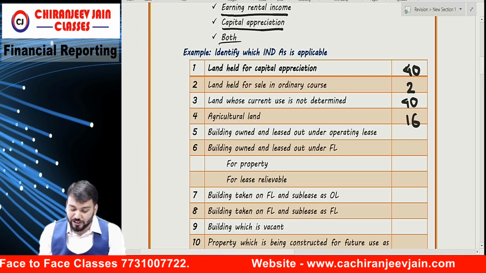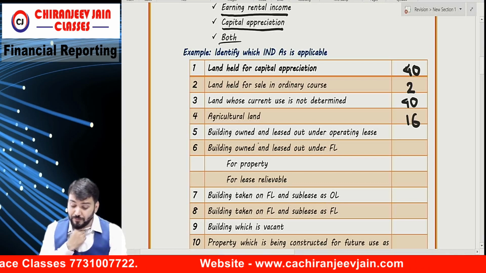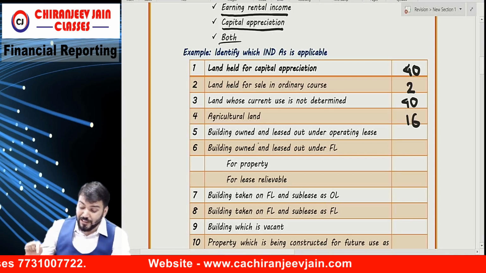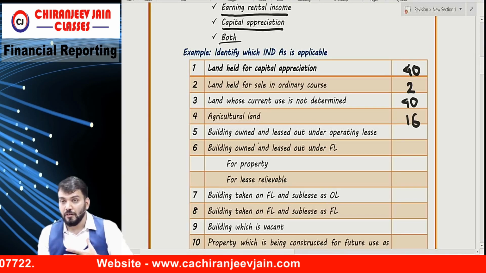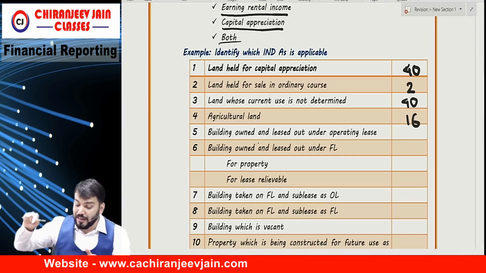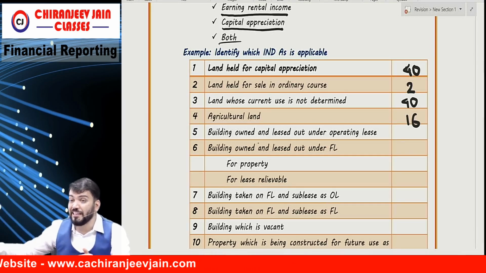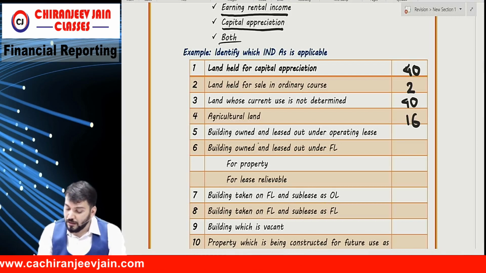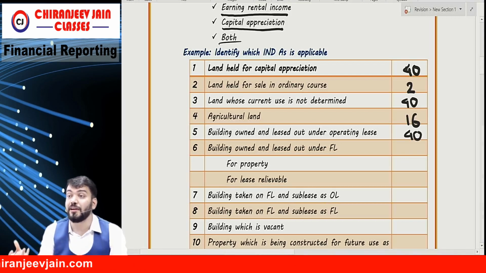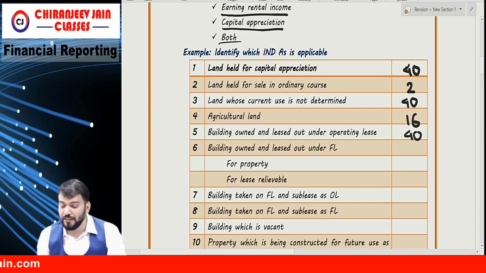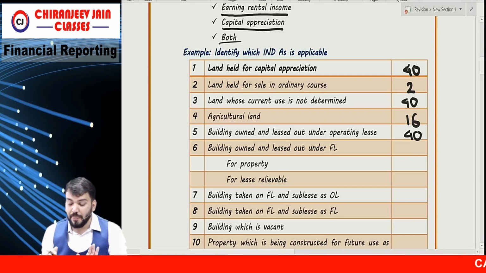Chalo, agricultural land: 16. Building owned and leased out under operating lease: 40, because it is earning rental income. Theek hai?